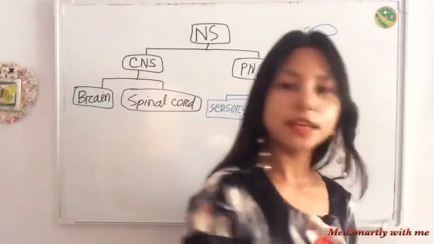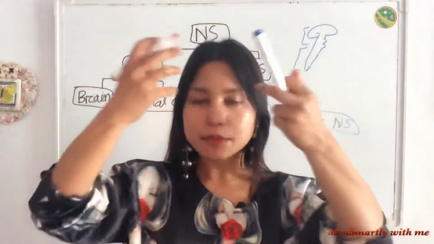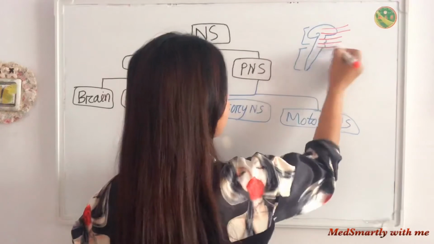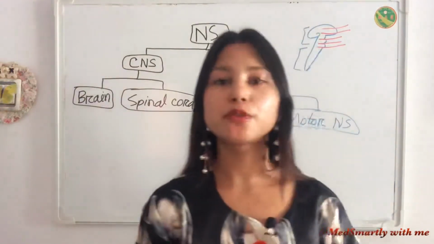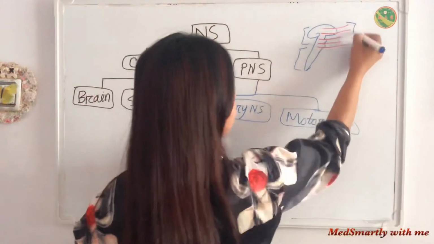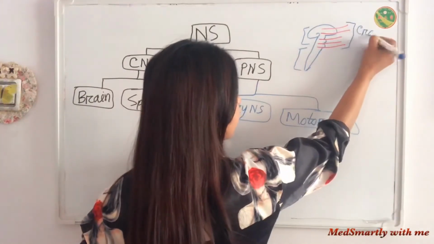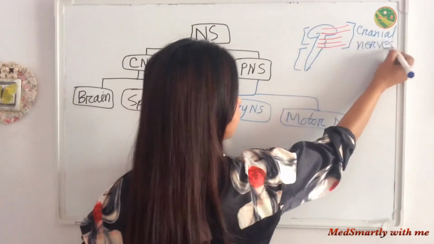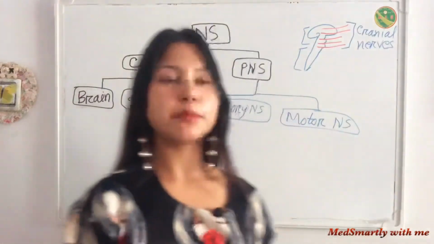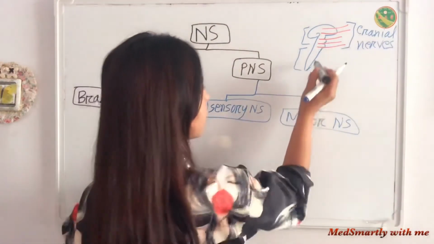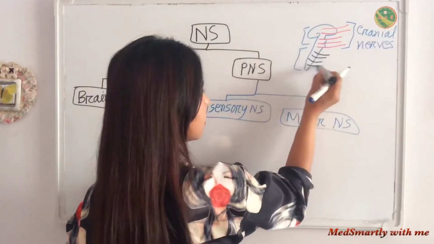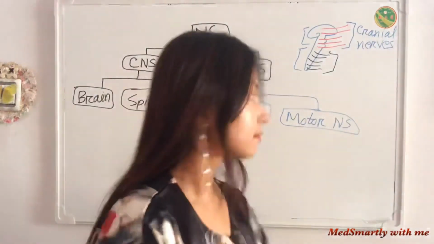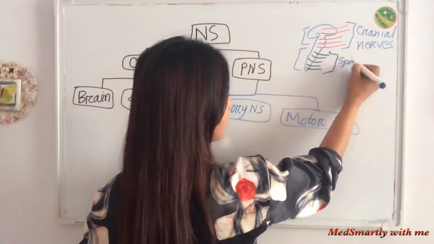If some nerves come out from our brain, these are cranial nerves, and some nerves come out from the spinal cord. These are spinal nerves.